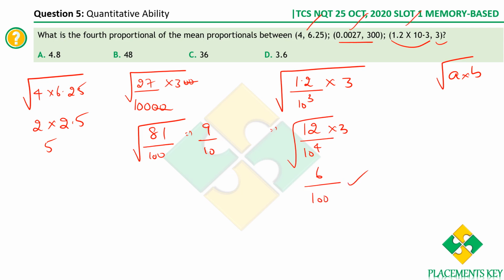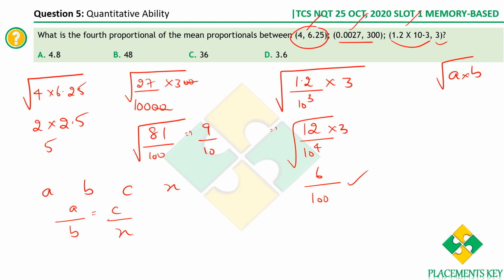Now we have got the mean proportionals of these three pairs. We are supposed to find the fourth proportional. What is fourth proportional? When we have three terms A, B and C, the fourth proportional is a value x such that the ratio A by B will be equal to C by x. I hope this is clear.